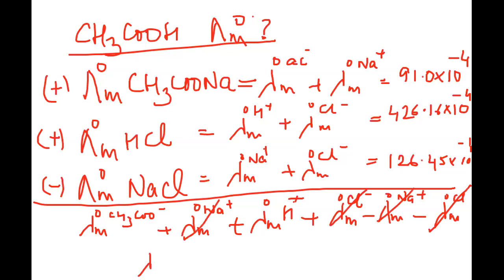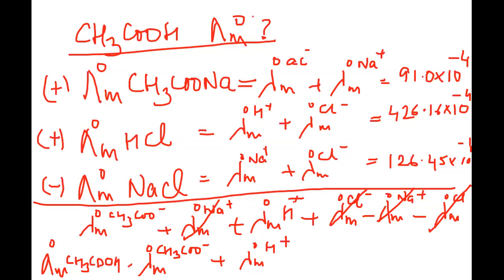The molar conductance of the acetate ion at infinite dilution, or the ionic conductance of the acetate ion, plus the ionic conductance of the H plus ions. All right. So this together will give us the molar conductance of CH3COOH. This will give the conductance value of CH3COOH. Okay. And this is how we can obtain the values.